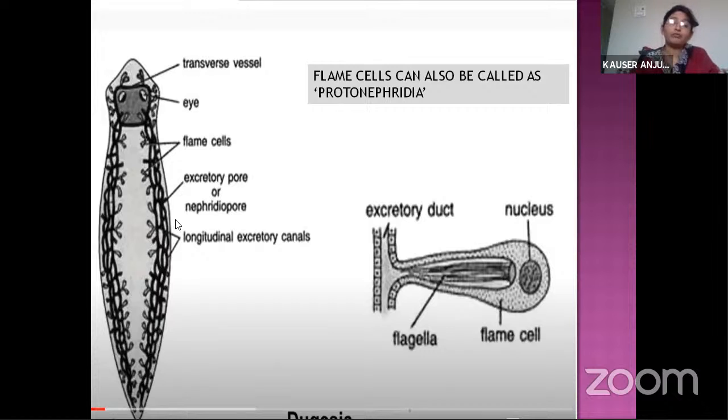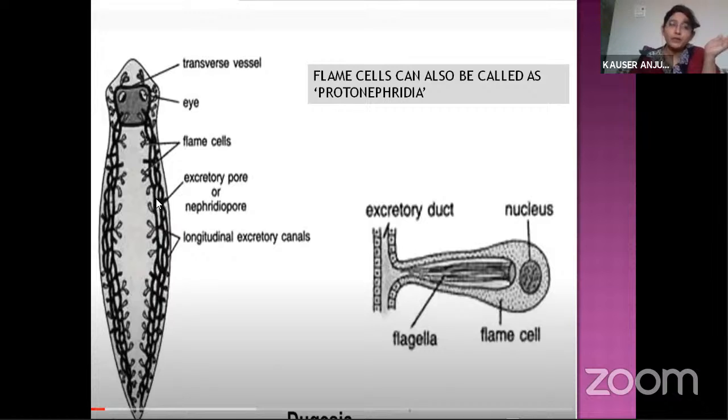And one more thing: why are these cells called flame cells? Flame in the sense of fire, isn't it? Inside the flame cell, there will be cilia, in the sense of hair-like structures. As the cilia go on flickering, moving here and there, it appears like a flickering flame. So they are named flame cells.